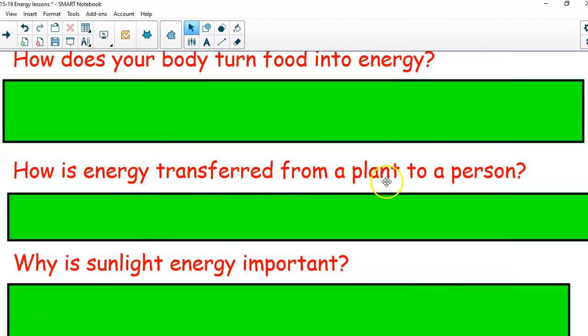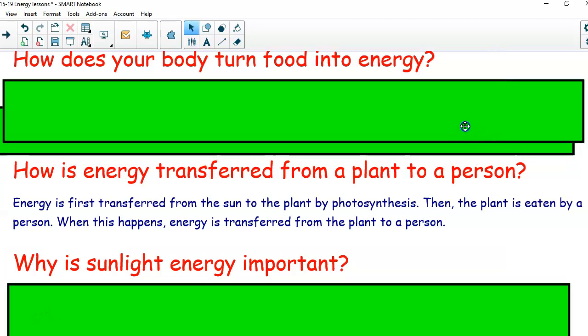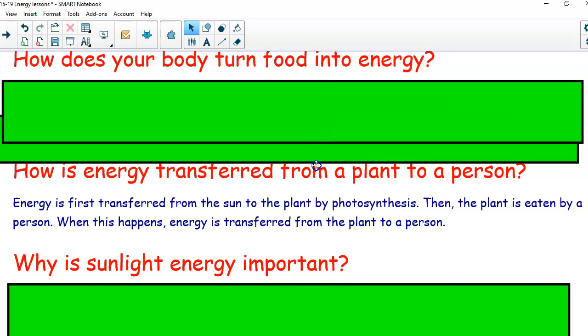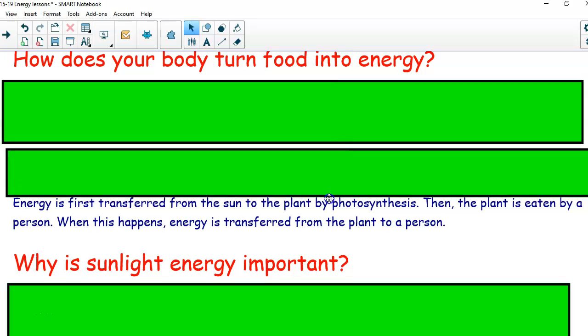So how is energy transferred from a plant to a person? Think about that one. Well, energy is first transferred from the sun to the plant by photosynthesis. Then the plant is eaten by a person. When this happens, energy is transferred from the plant to a person. The lettuce, vegetables, fruits, those are all types of plants.